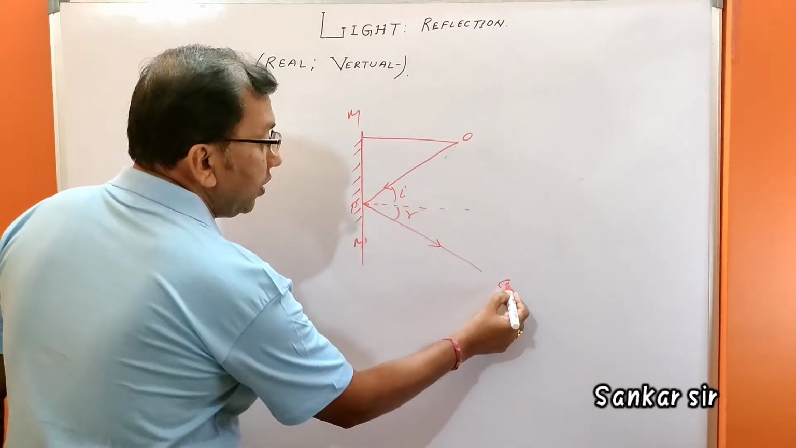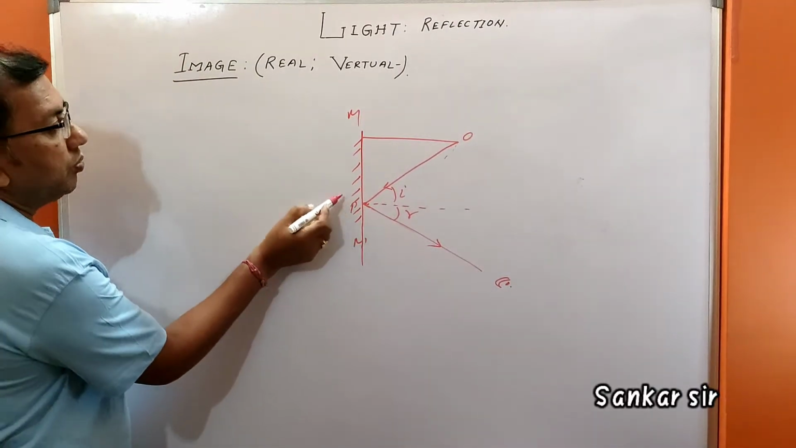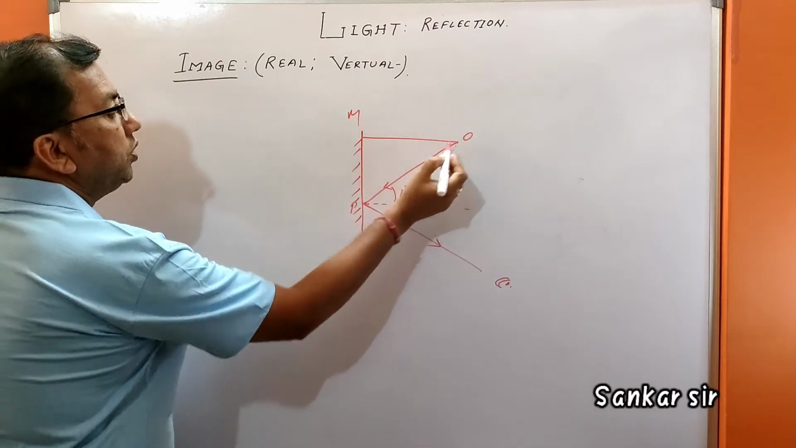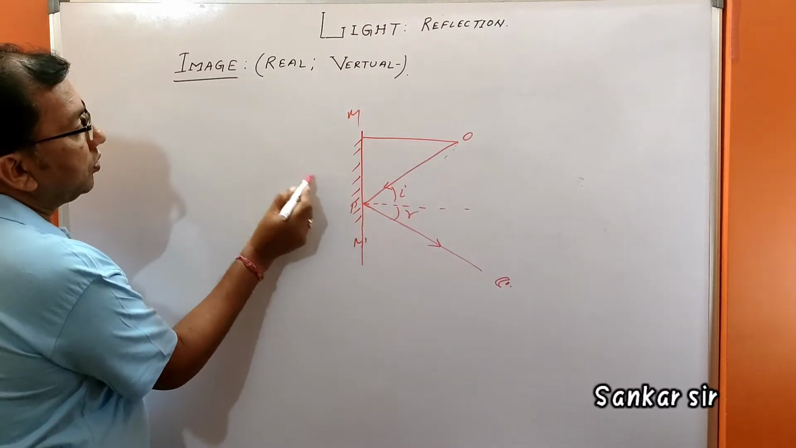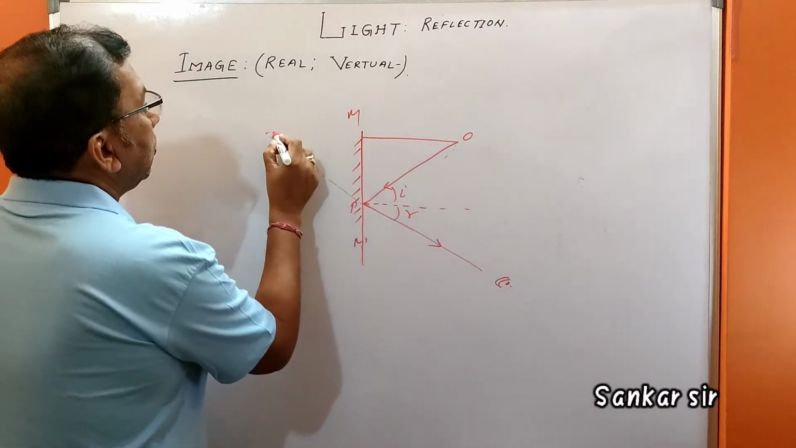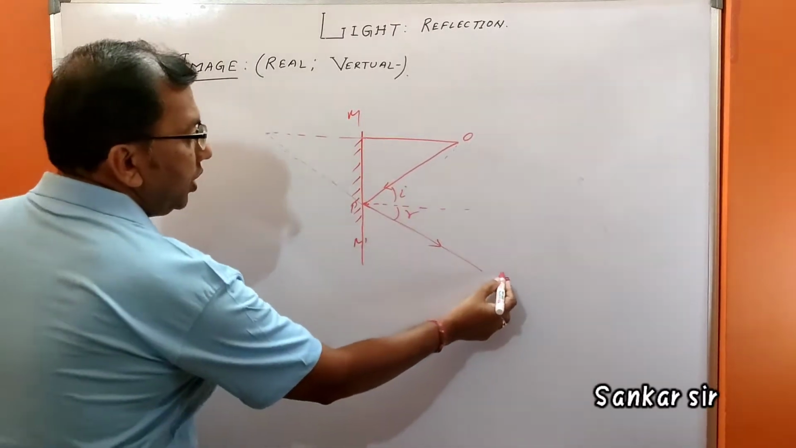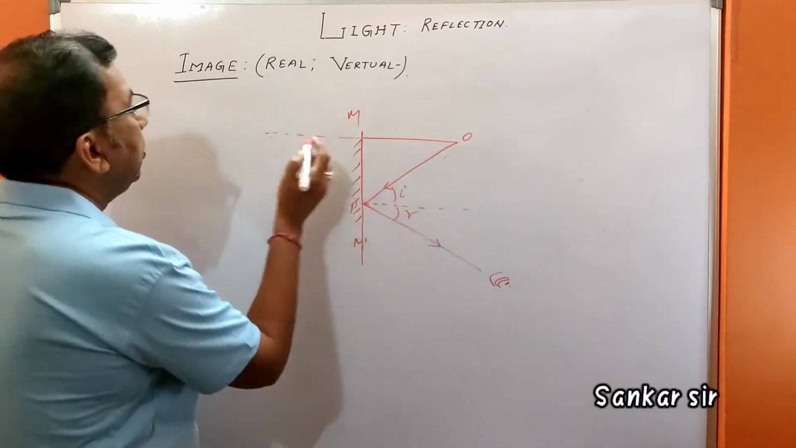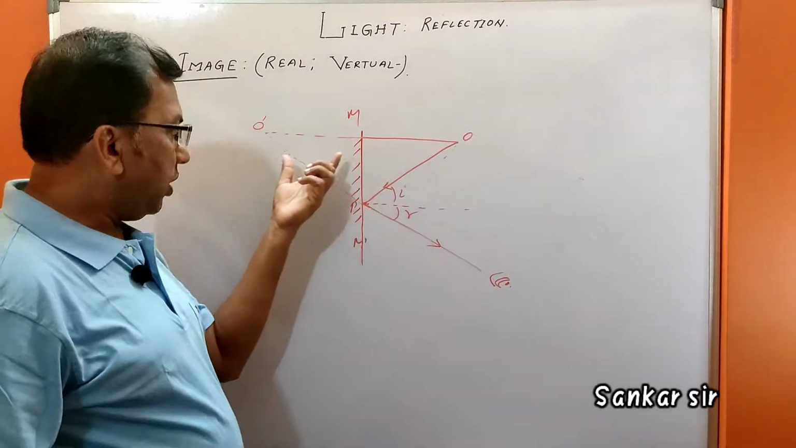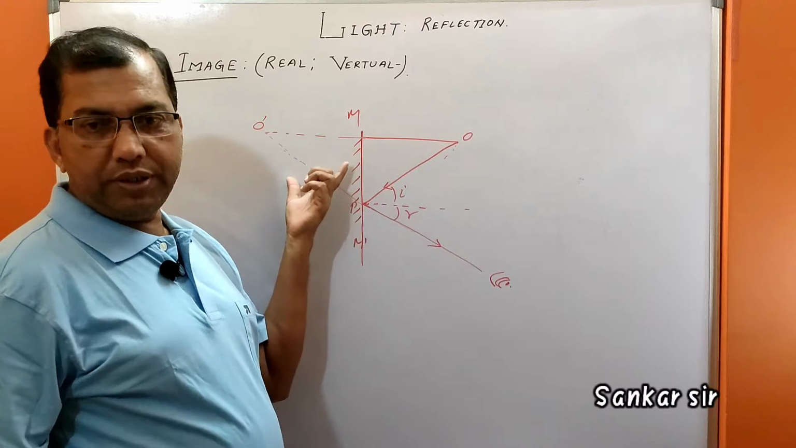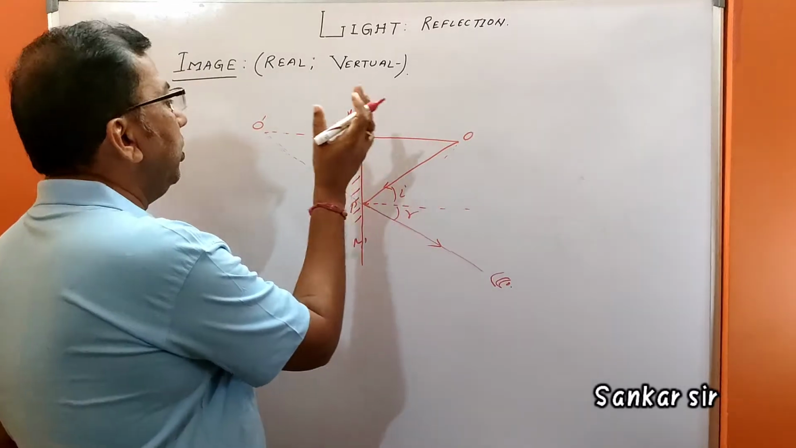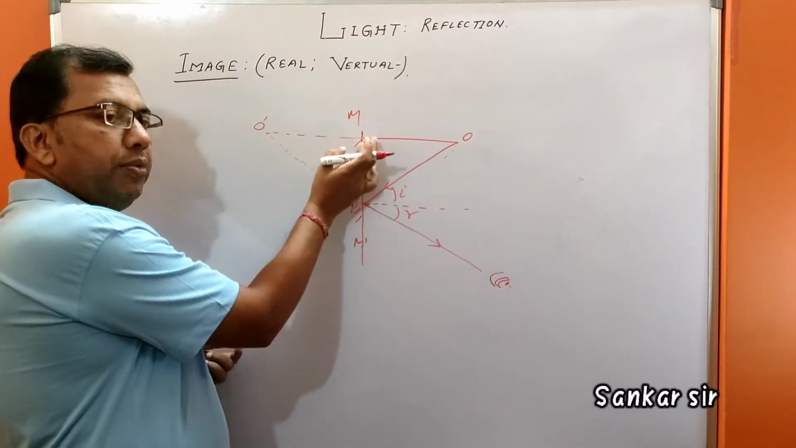If you look at the image of the object O, this point, if you look back at it, then you will see the image of O in the mirror. And what you see is not the real image, it is the virtual image. The distance of the object from the mirror is equal to the distance of the image from the mirror.